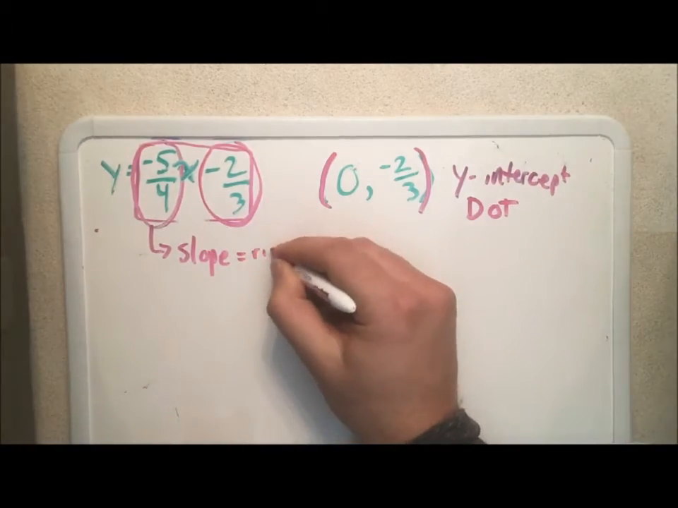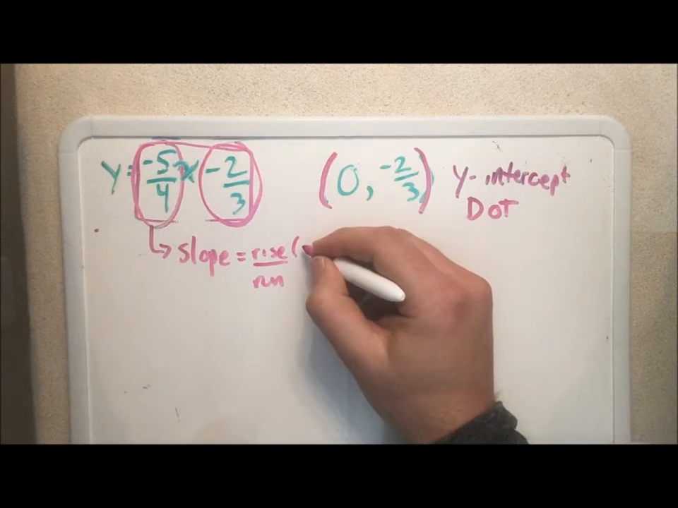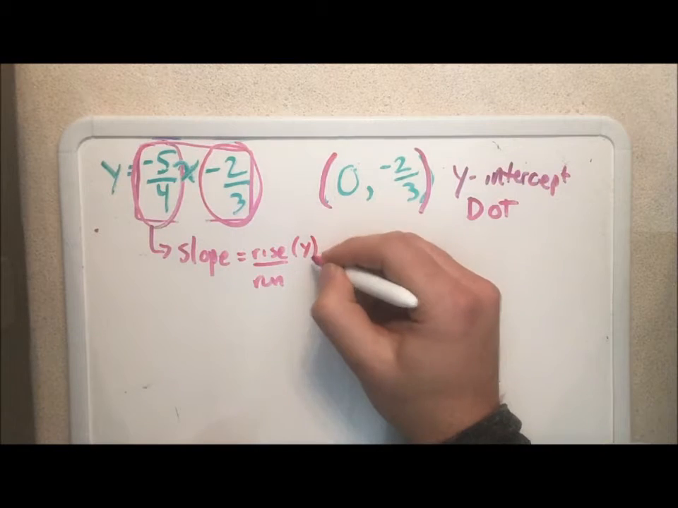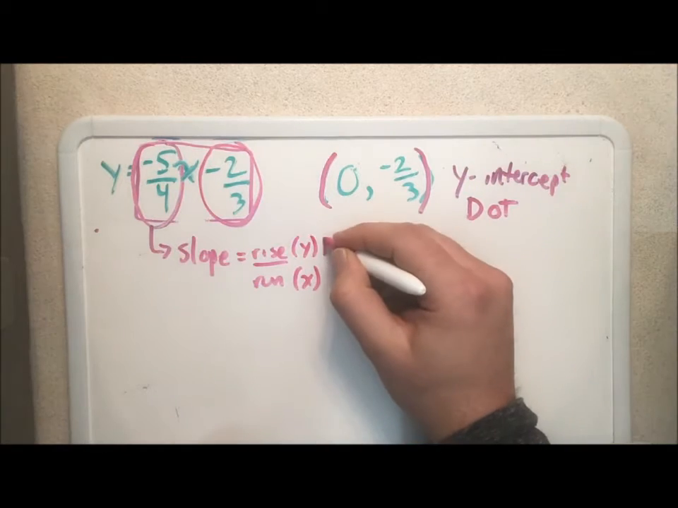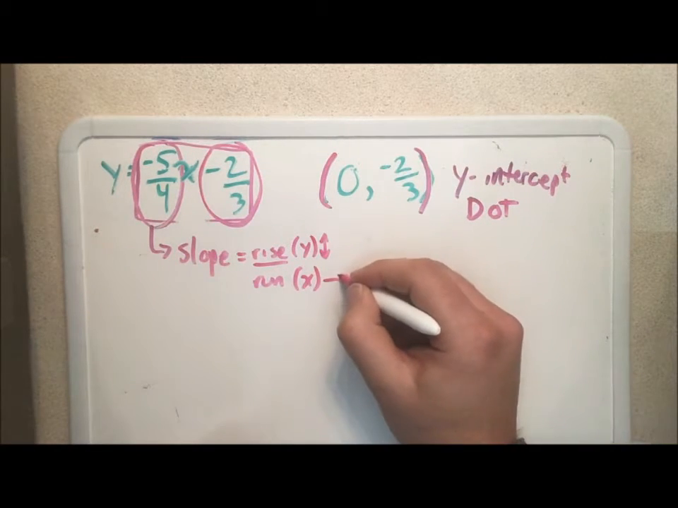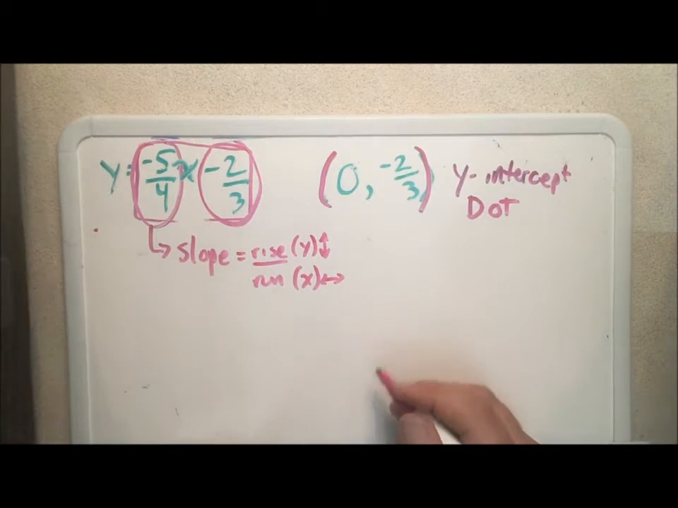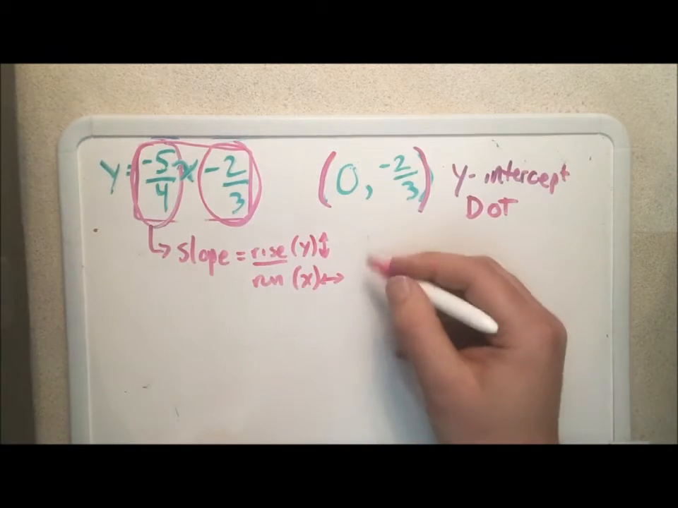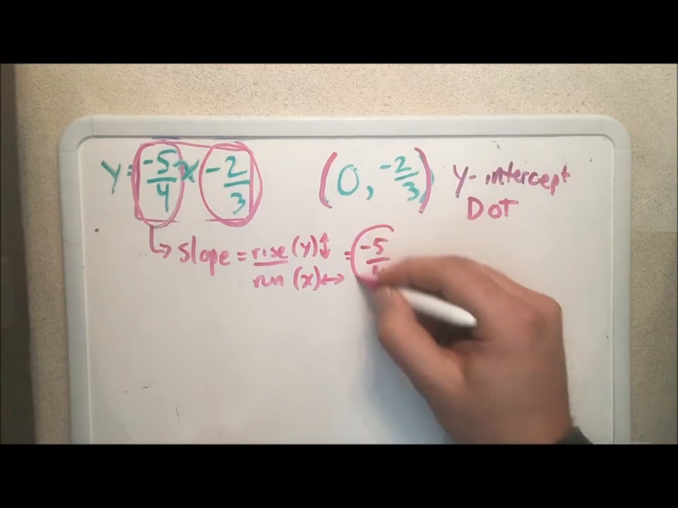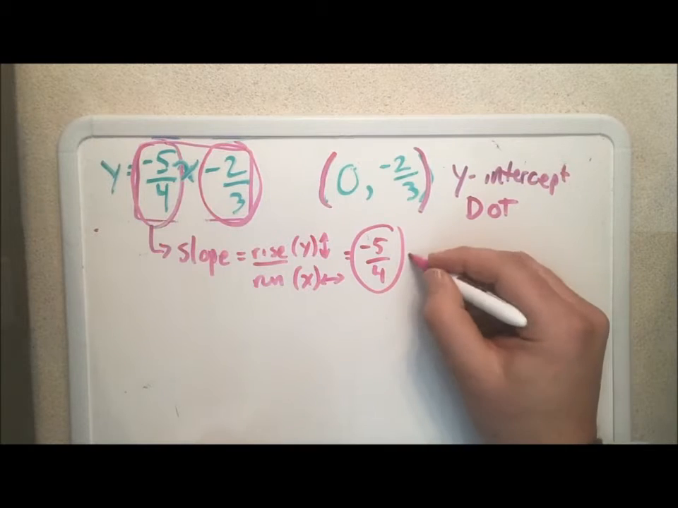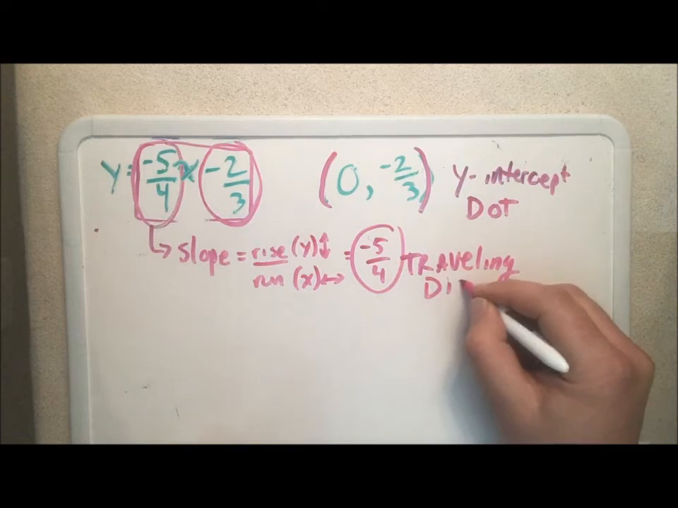The slope is rise over run. Of course, rise has to do with the y value, and run has to do with the x value, because with rise, we're talking about going up and down, and running, you run left and right along the street. You cannot run into the air or into the ground. So rise over run. In this particular example, we have -5/4. This is our distance. This is what we're doing. We're traveling.